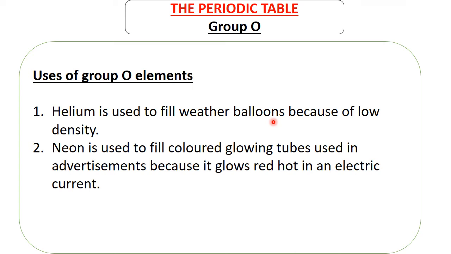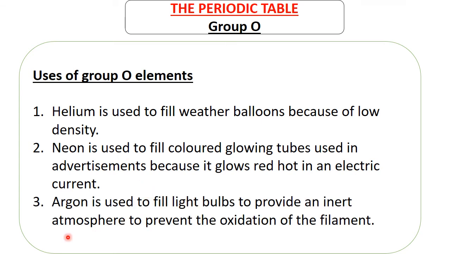That is because they are tubes filled with neon, and once current is passed in there, the neon glows. To glow is of course to emit light. Therefore neon signs are used almost everywhere, and that's one application of group 8 elements.